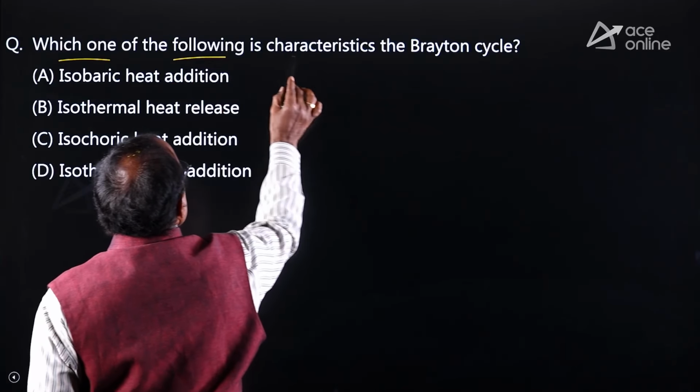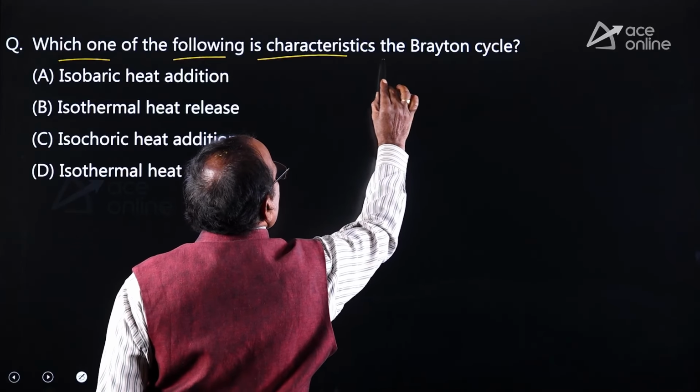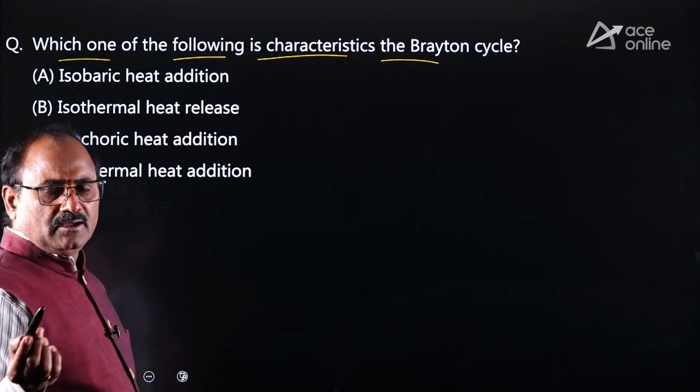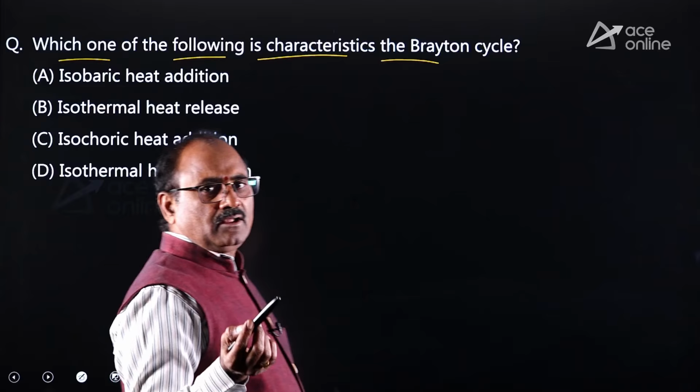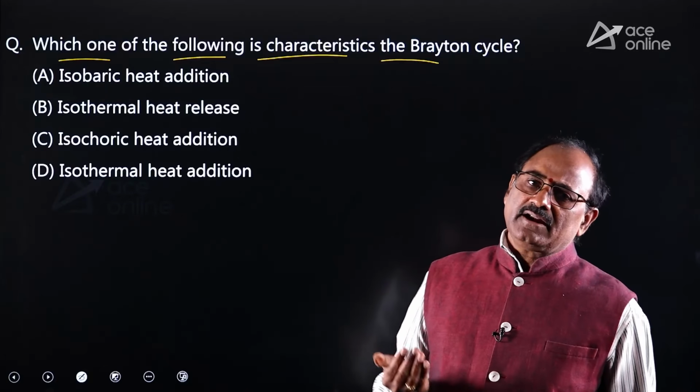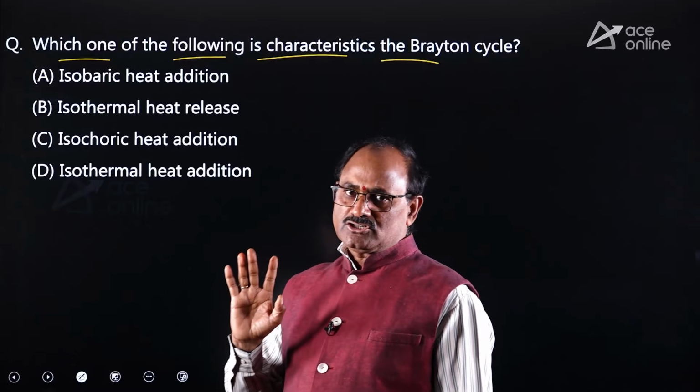Which one of the following is a characteristic of the Brayton cycle? Brayton cycle means the cycle used for a constant pressure gas turbine power plant. For the Brayton cycle, heat addition and heat rejection both take place at constant pressure.